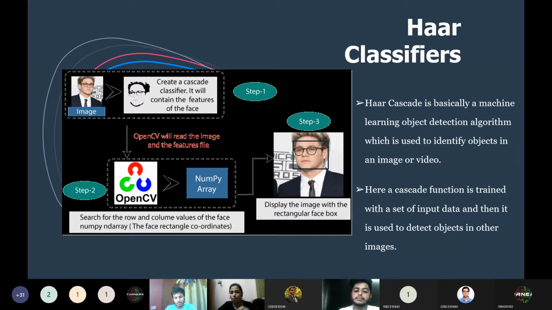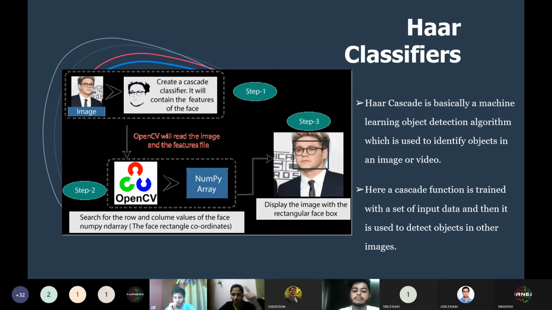Now we need the image. OpenCV reads the image and provides it to the classifier. Then the classifier searches for a face in the image, and wherever it finds a face, it returns a list of coordinates. I repeat, that's a bit complex, so please pay attention. We provide our input image to the classifier, and wherever in the image it finds a face, it returns the coordinates of the location. It actually returns four values, which are x, y, w, and h. x, y is your coordinate, w is the width, and h is the height. We'll take this again while we code this.